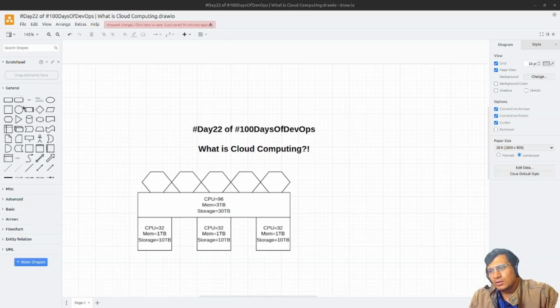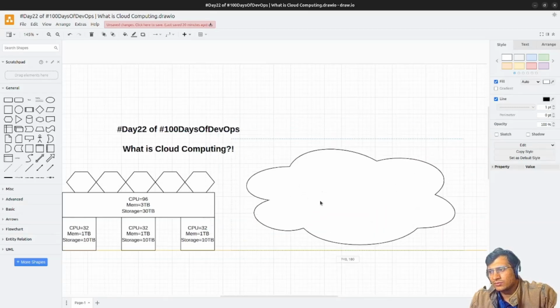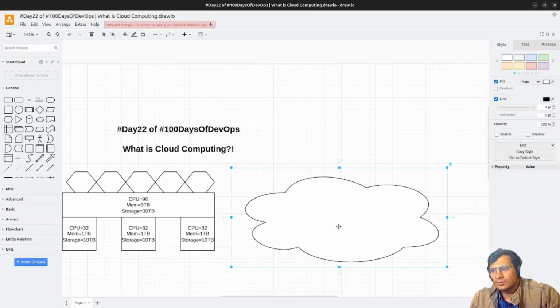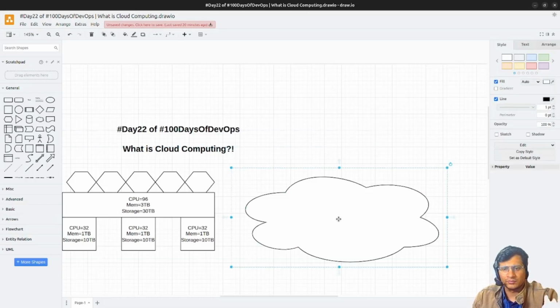So why is it said as cloud? Because just like clouds, you surely have seen clouds. You couldn't know how much water it contains, or what is inside the cloud. When it rains, we know that it is coming from the cloud. Similarly, everything which is required is inside the cloud, but we couldn't know how much it is. That's why internet computing is referred to as cloud computing.